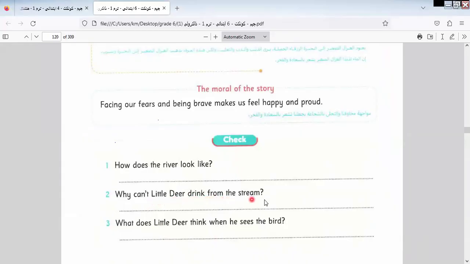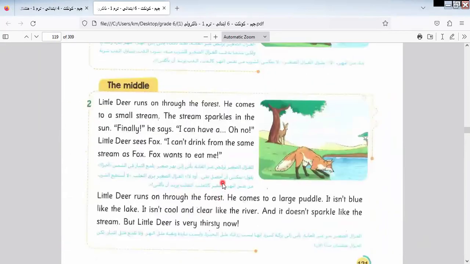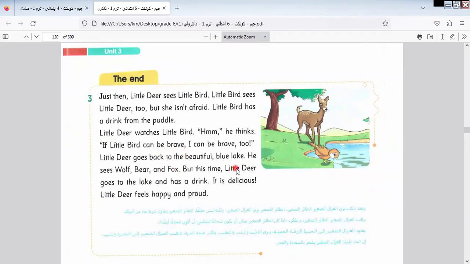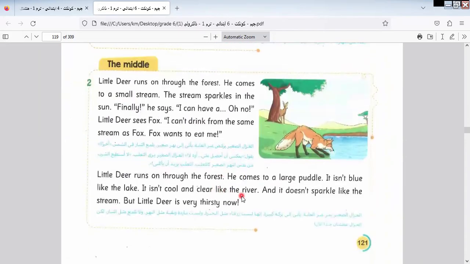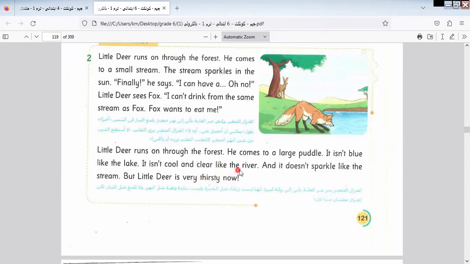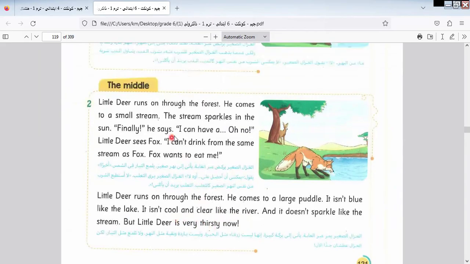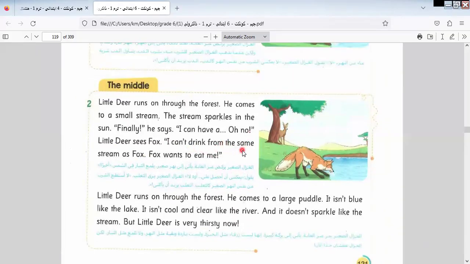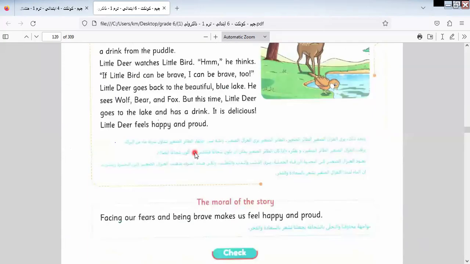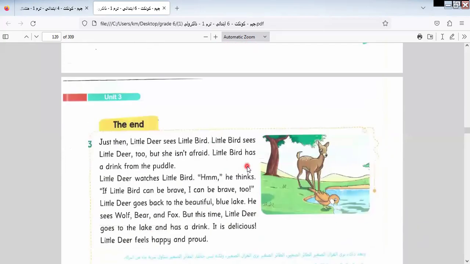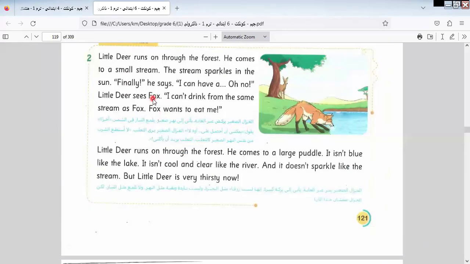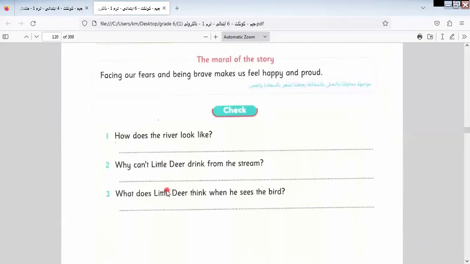Why can't little deer drink from the stream? Because he's afraid of what? Because of the fox. Little deer can't drink from the stream because of the fox. Okay, let's go to the last question.